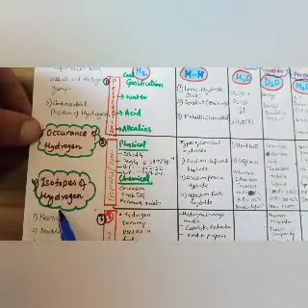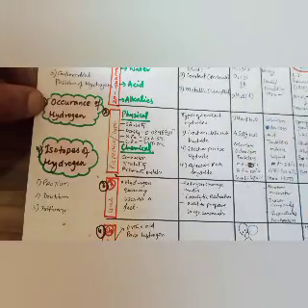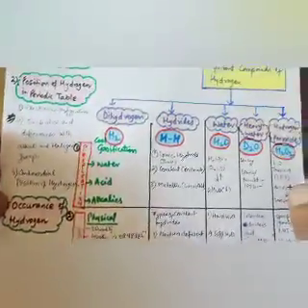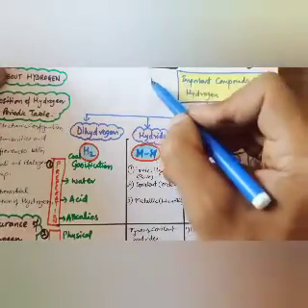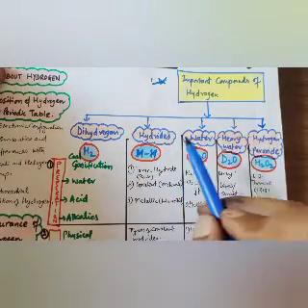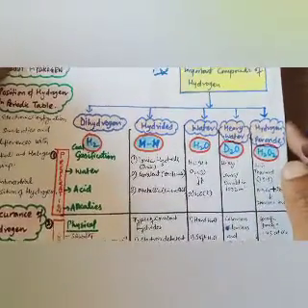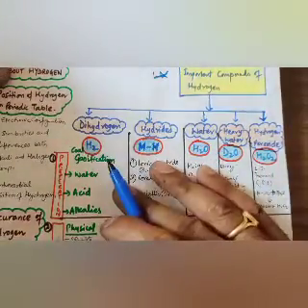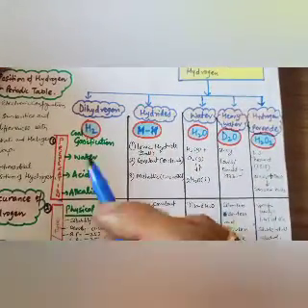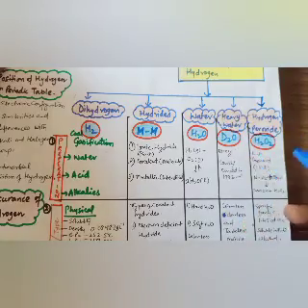Then we will study the occurrence of hydrogen. Then the isotopes of hydrogen: protium, deuterium and tritium are the three isotopes of hydrogen. Then most important are the important compounds of hydrogen, in which dihydrogen, hydrides, water, heavy water and hydrogen peroxide are the major important compounds. There we will study first the preparation of hydrogen, hydrides, water, heavy water and hydrogen peroxide.